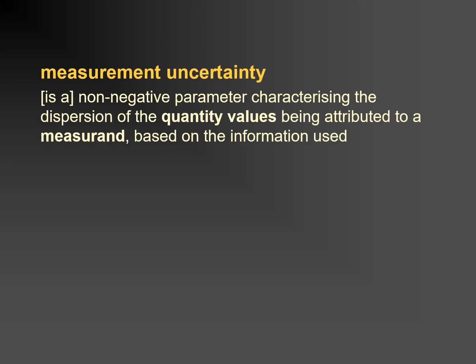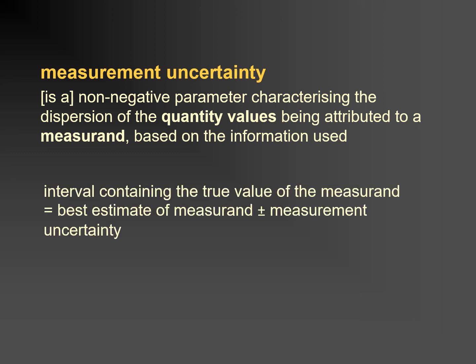So what does VIM have to say about measurement uncertainty? The measurement uncertainty is a non-negative parameter characterizing the dispersion of the quantity values being attributed to a measurand based on the information used. We can write that the true value of the measurand lies with a given probability in an interval given by the following. The interval containing the true value of the measurand is the best estimate of the measurand plus or minus the measurement uncertainty. That still seems rather long-winded, so let's say it a little more tightly.